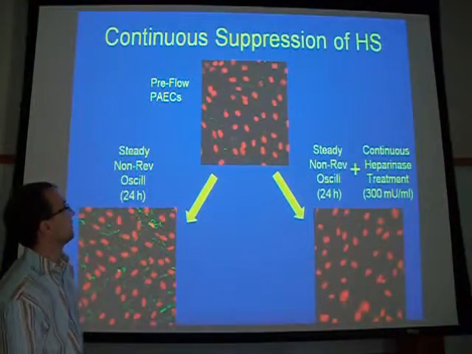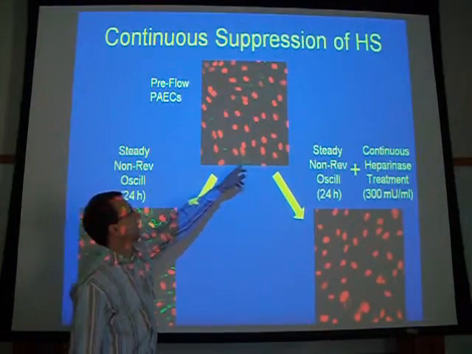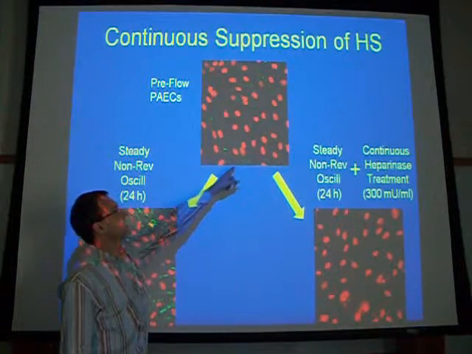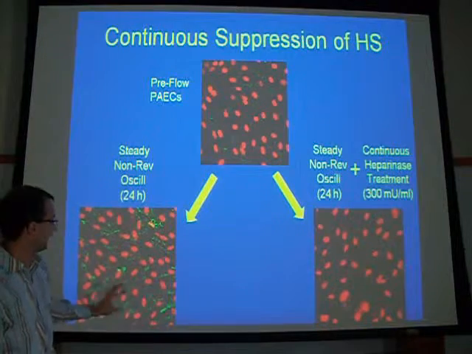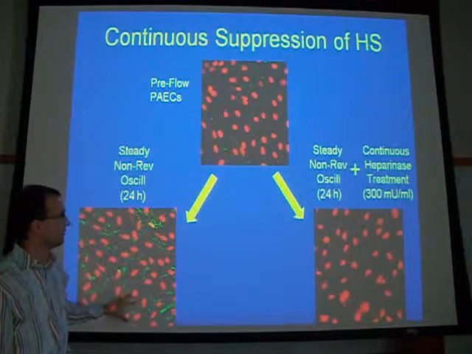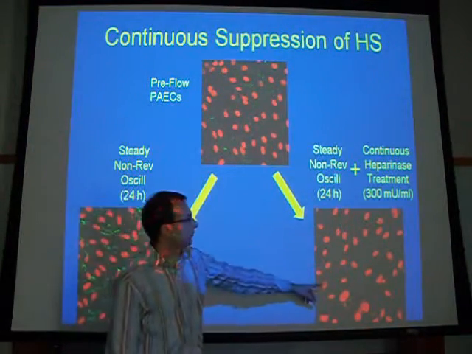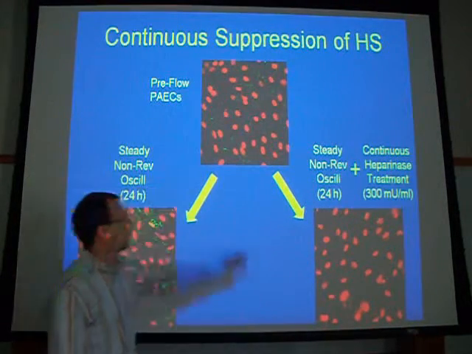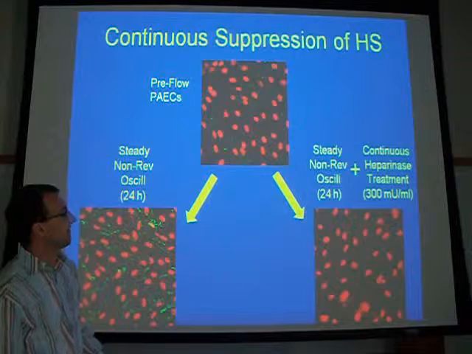Here are some representative images. The green is the heparan sulfate expression on the top of the endothelial cells. Pre-flow versus post-flow, you can see that there's a lot more heparan sulfate. And when we had the heparinase treatment in there, there's very little, probably even less than the static control.